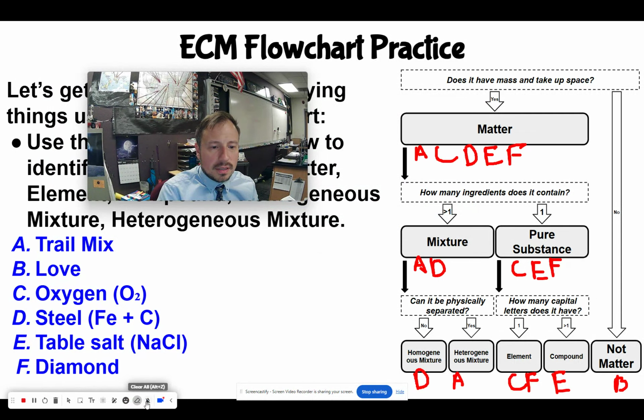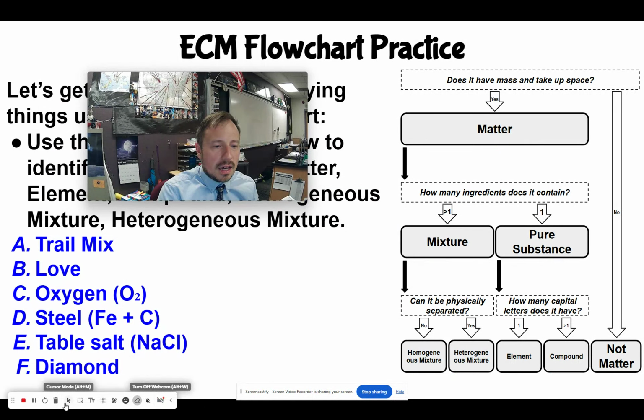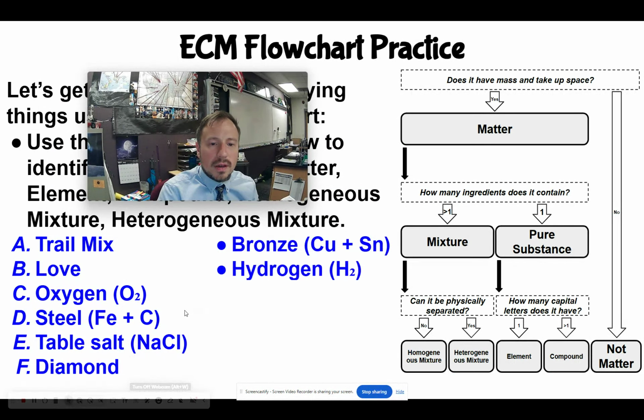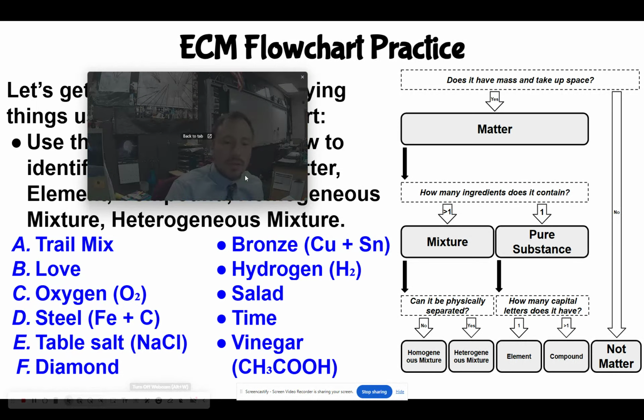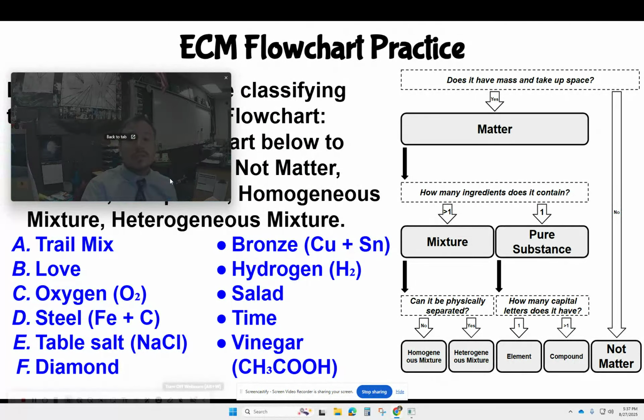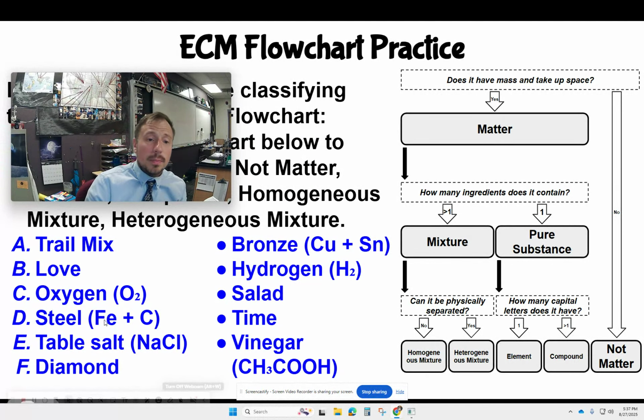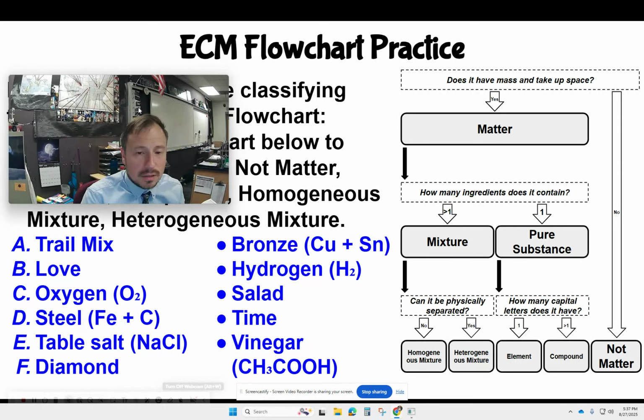What I'll do is I'll go ahead and put up more of them. I'll put 5 more up here so you can practice using this flow chart. Now, I did 5 on purpose because there's going to be 1 of each down at the bottom, right? The homogeneous mixture, heterogeneous mixture, element, compound, and not matter. Just so you can practice using this and putting them in each of those categories.